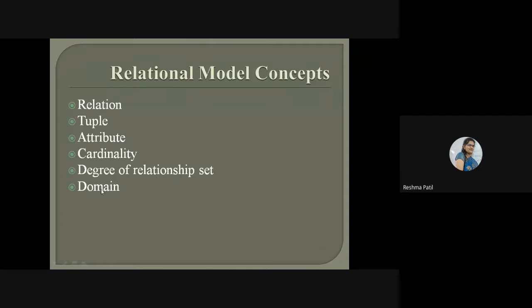Domain shows the set of values for a particular attribute. It will be contained by particular attributes. Suppose you want to enter integer values only, and that should be a positive integer, so it will start from 0 onward, any number which is positive, but it should not contain -1. So domain means it tells us the set of values that can be accepted by a particular attribute.